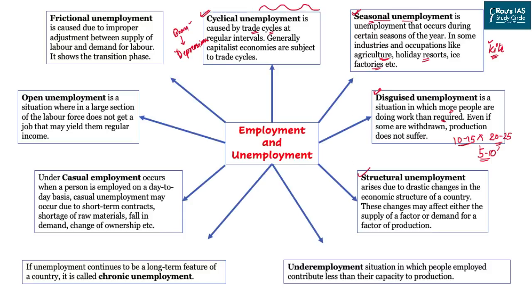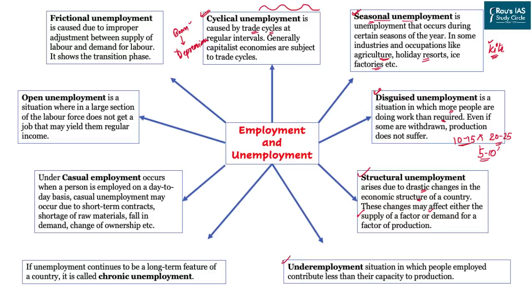Then comes the structural unemployment. It arises due to the drastic changes in the economic structure, maybe shifting from an agriculture economy to the industrial, or from the industrial to the service, or India's unique case where the Indian economy has shifted directly from agriculture to the service sector. Now these changes may affect either the supply of the factor or even the demand of the factor. Now a person who was working on the field may not be equally relevant or may not be equally skilled to provide his service in the service sector.